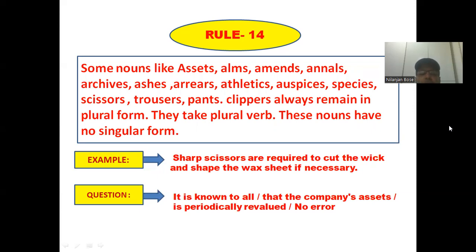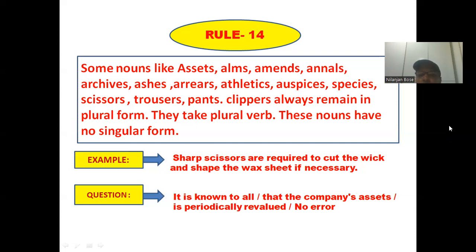Now, if you look at the example, you will find that the word scissors is mentioned. As it is to be followed by plural verb, that's why are is used over here. Now, the question comes: it is known to all that the company's assets is periodically revalued. Here we are talking about the company's assets. Assets being the plural word, it should be followed by plural verb.